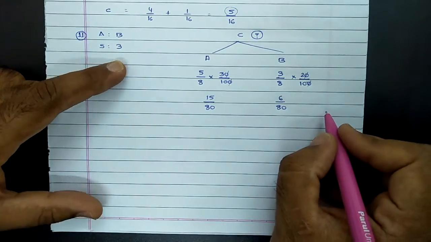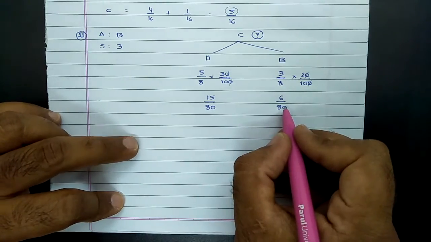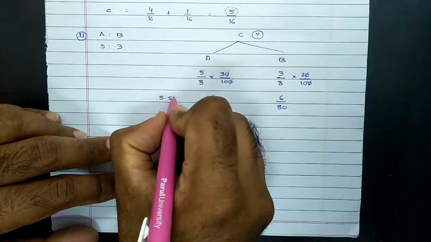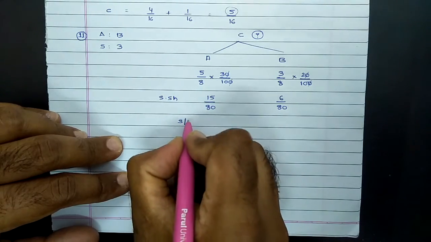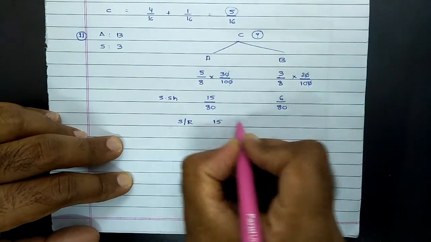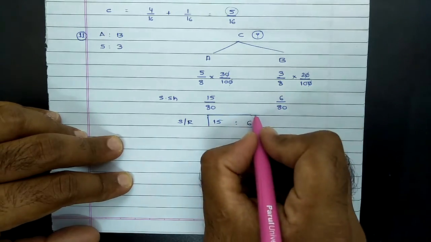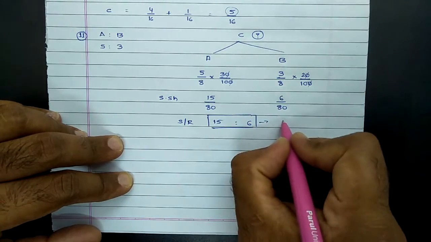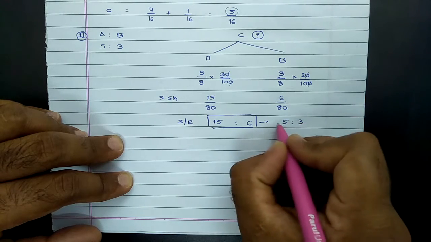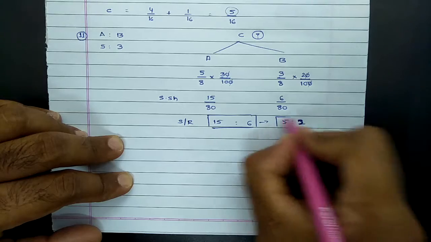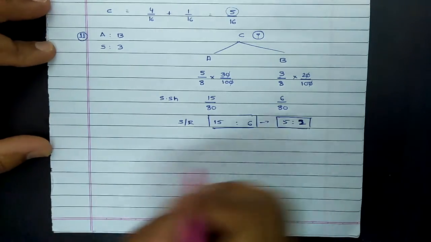You can simplify it further, but see to it that the denominator is same. I am just keeping it this way only. So this will be termed as sacrificing share, and accordingly sacrificing ratio will be value of numerators, that is 15:6, but this can be simplified further. Both are divisible by 3. So in standard manner, sacrificing ratio will be 5:2.